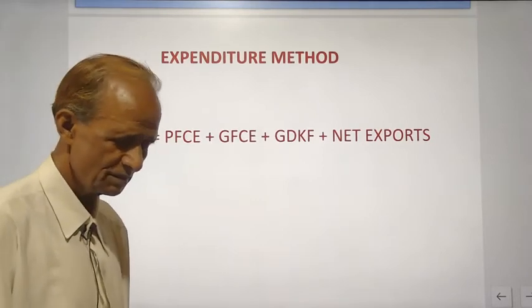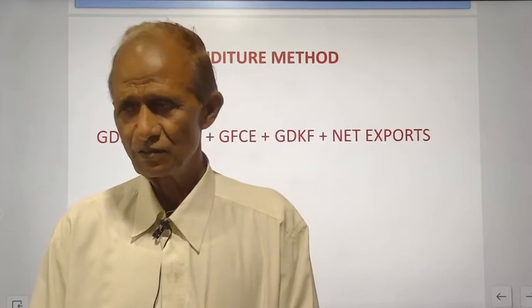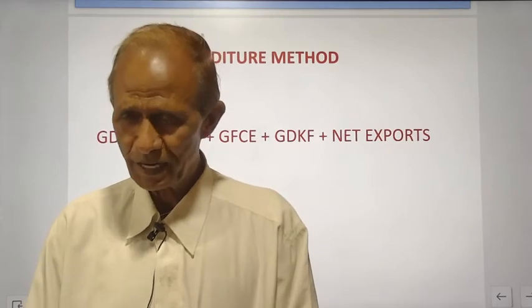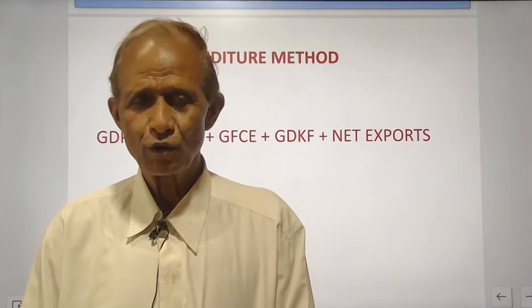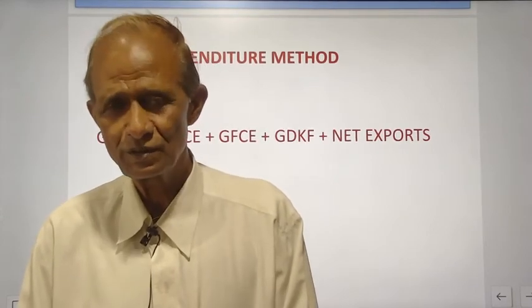Expenditure method is based on the expenditure by all the consumers. Income, whatever you earned by providing factor services, you will either spend on consumption of durable, non-durable, capital goods, or you may save.